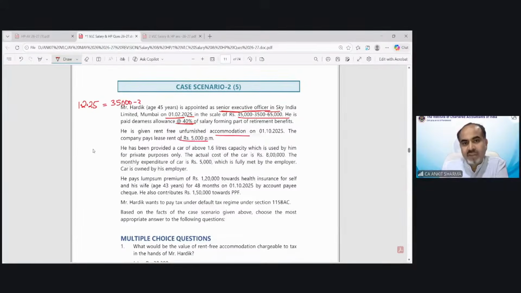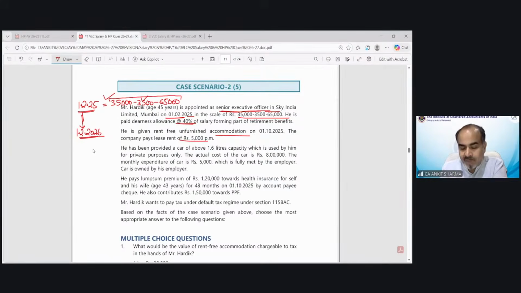35,000 dash 3,500 dash 65,000. So when salary has been given in this range, that means at the time of appointment, your salary would be 35,000 per month. And exactly after 1 year, that means from 1st February 2026, it would increase by 3,500 rupees per month.